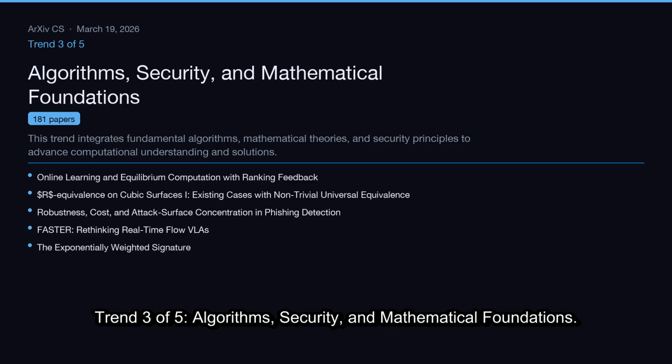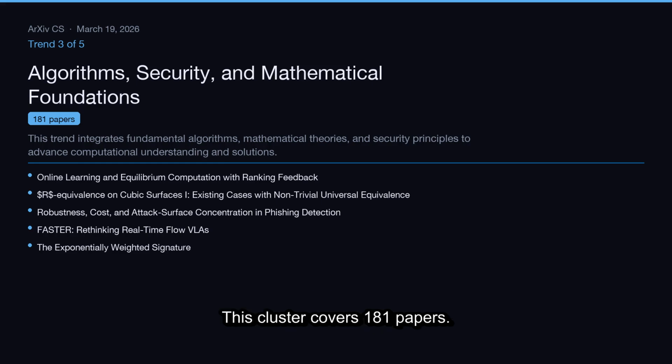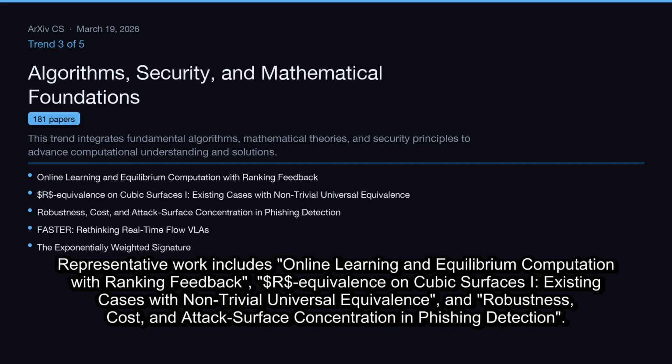Trend 3 of 5, algorithms, security, and mathematical foundations. This trend integrates fundamental algorithms, mathematical theories, and security principles to advance computational understanding and solutions. This cluster covers 181 papers. Representative work includes online learning and equilibrium computation with ranking feedback, R-equivalence on cubic surfaces I, existing cases with non-trivial universal equivalence, and robustness, cost, and attack surface concentration in phishing detection.